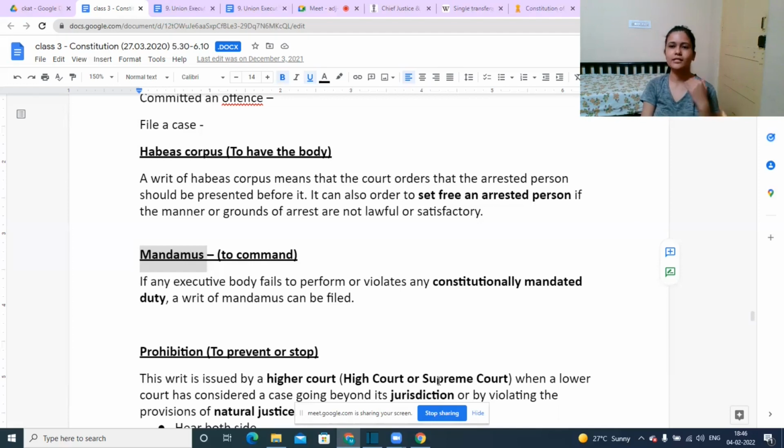So in such a case, if information has not been provided by a public authority, there also we can file this writ saying that I was seeking this information and it was not provided.